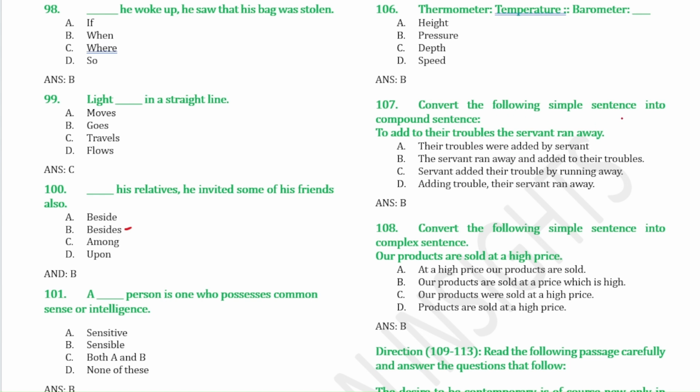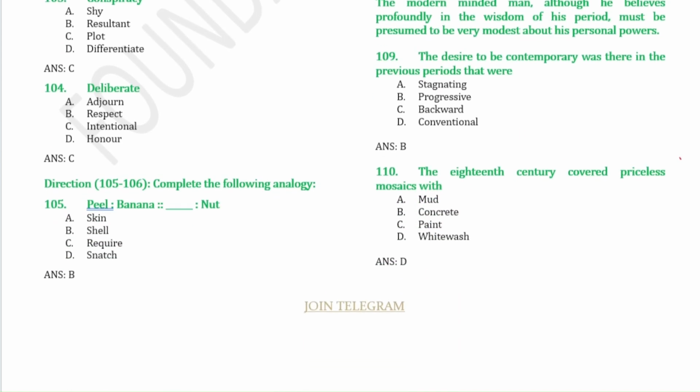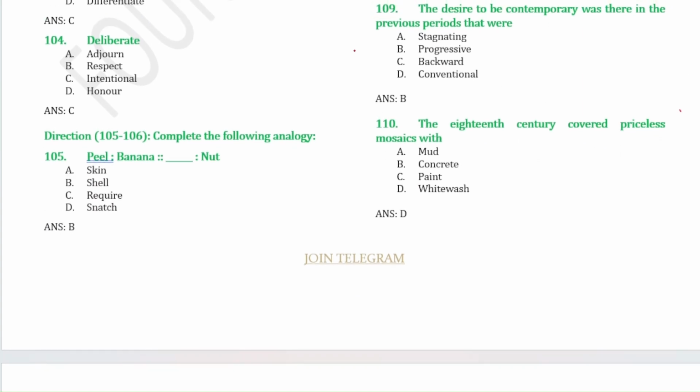Next, convert the following simple sentence into a compound sentence. To add to their troubles, the servant ran away. That means the servant ran away and added to their troubles. Now we have to convert this simple sentence into a complex sentence. Our products are sold at a high price. Our products are sold at a price which is high. For 109 to 113, we have to read the passage and then answer accordingly. You can go through this.